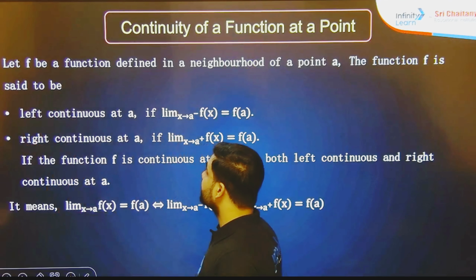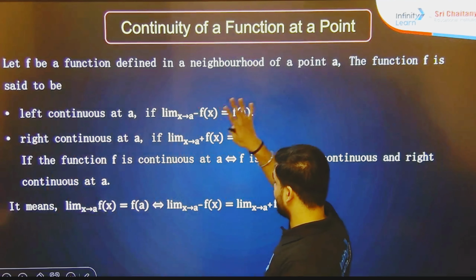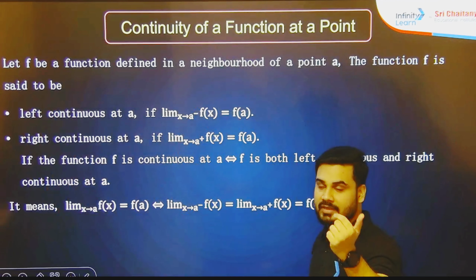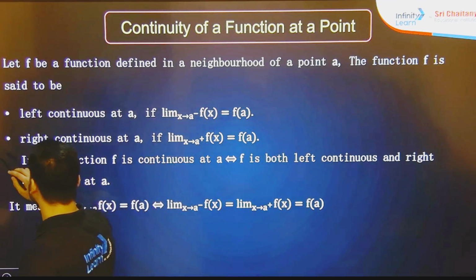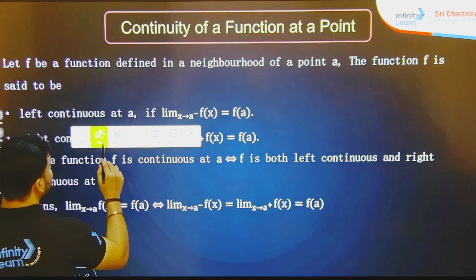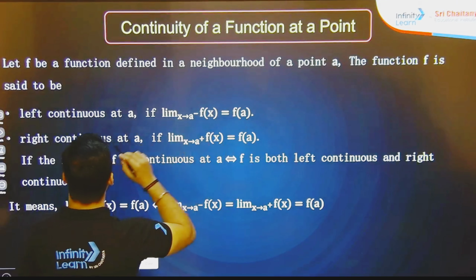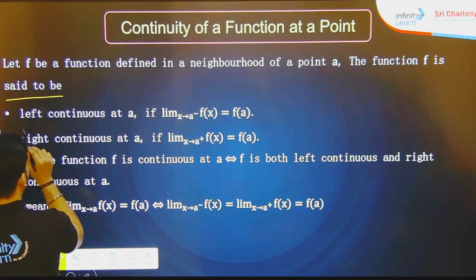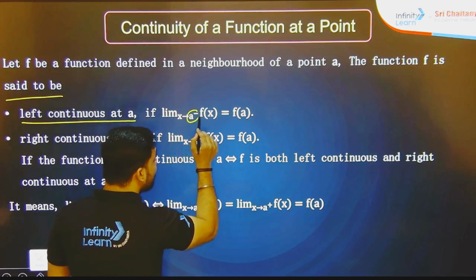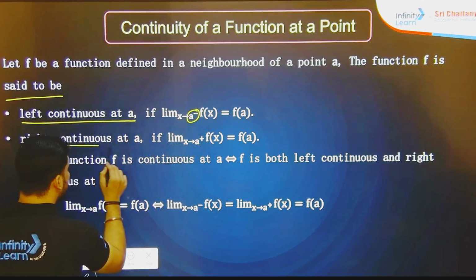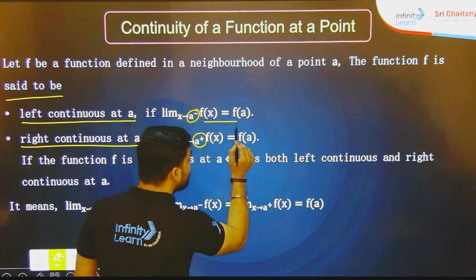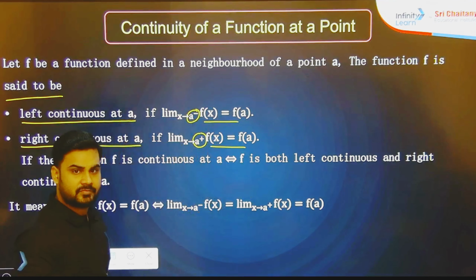Let f be a function. What we are going to discuss is the continuity of a function at a given point. Let f be a function defined in a neighborhood of a point a. The function f is said to be left continuous at a when we take the lower limit, right continuous at a when we take the upper limit, and they both have to be equal to f(a).